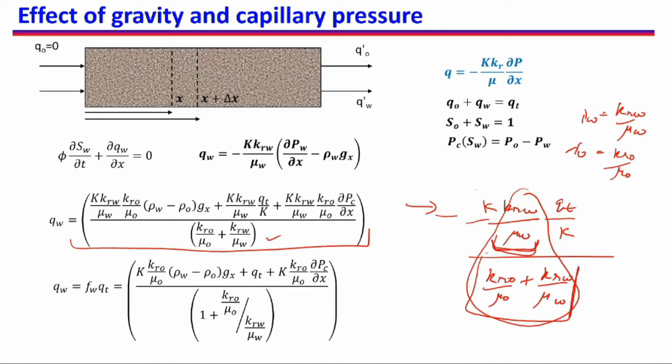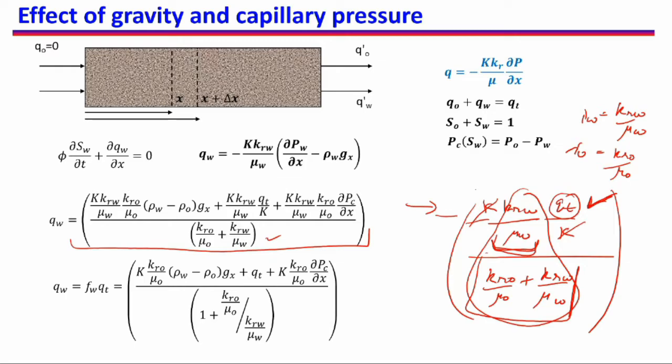So that means if QT is the convection, so how much total fluid is flowing, out of which how much water is flowing, so that we say is governed by the convection. So this is convection.